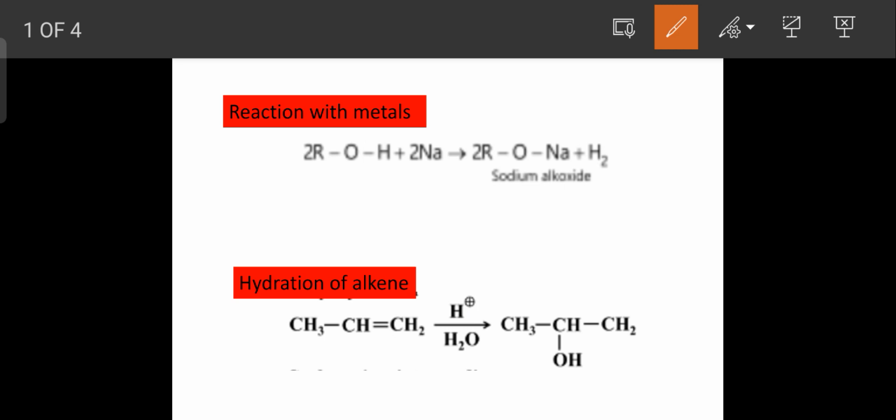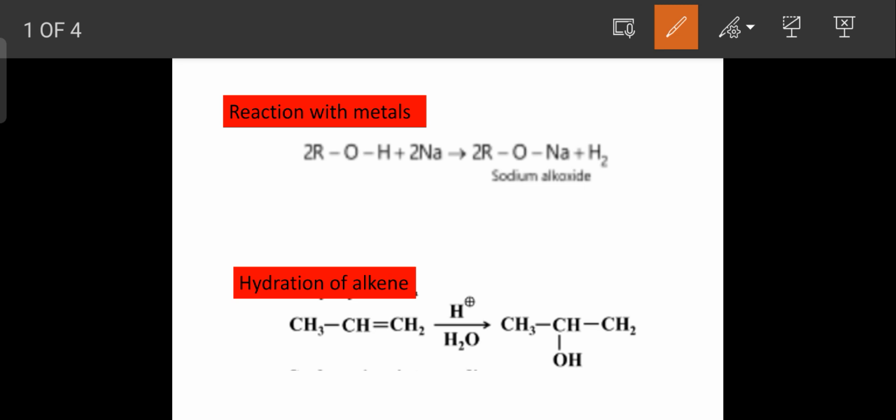Now come to the second method of preparation, that is hydration of alkene. When alkene is treated with water and a small amount of acid like concentrated sulfuric acid is added to it, alcohol is formed. In case of unsymmetrical alkene, Markovnikov's rule is followed, which states that the negative part of the addendum goes to that carbon atom which contains less number of hydrogen atoms.